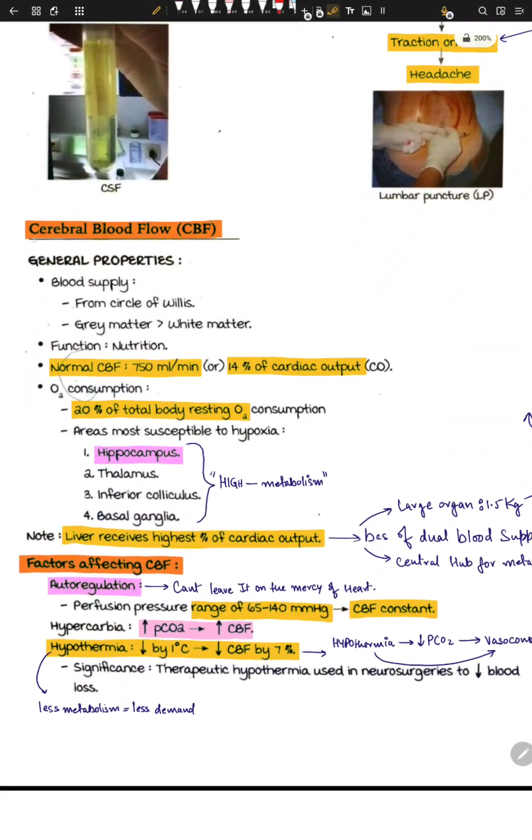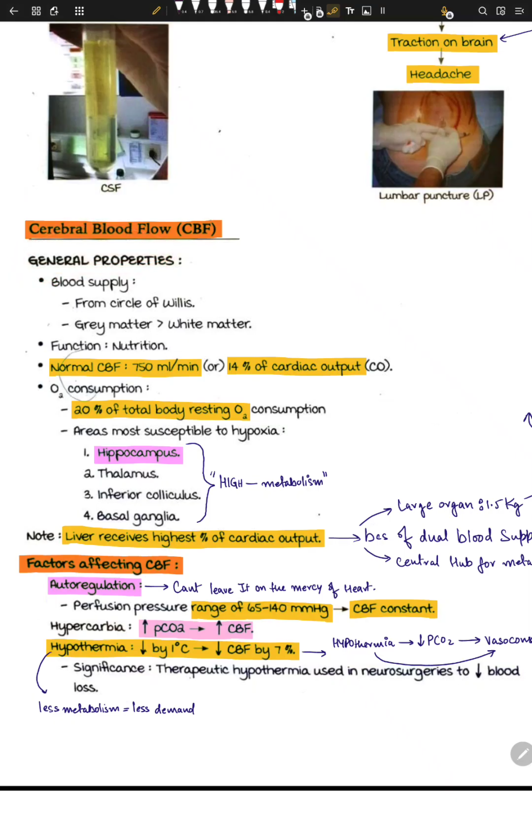Okay, another thing is CBF, right? CBF. What is cerebral blood flow? What is it, cerebral blood flow? How the blood flows into the brain, right? Now, it's very simple. Let's see. General properties. What's the property?